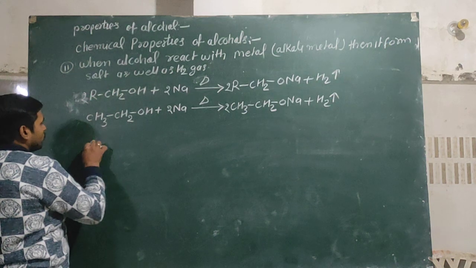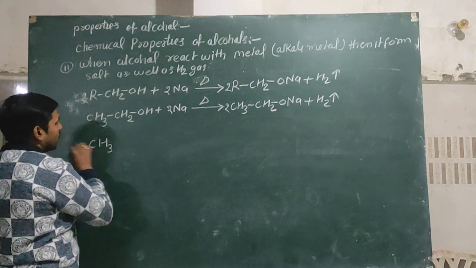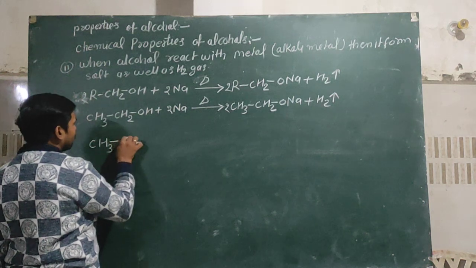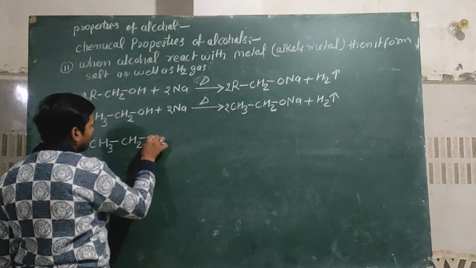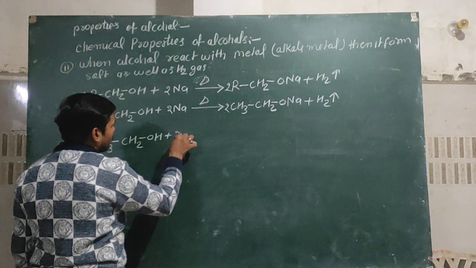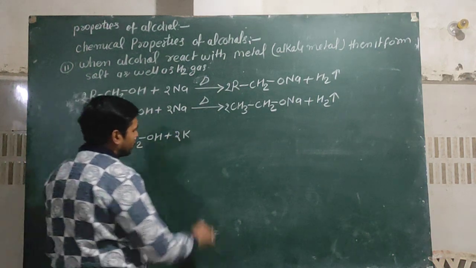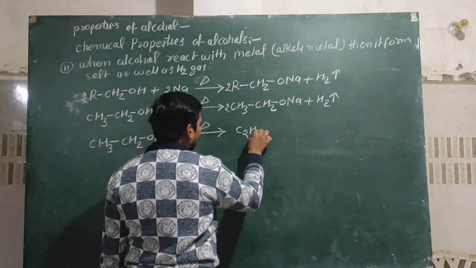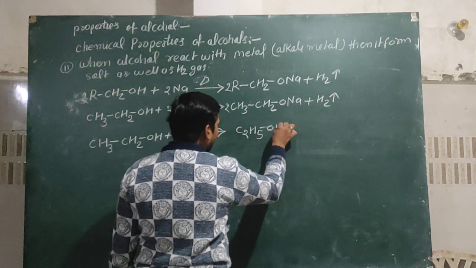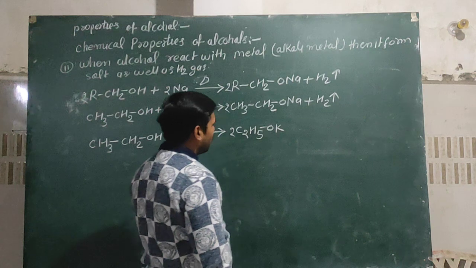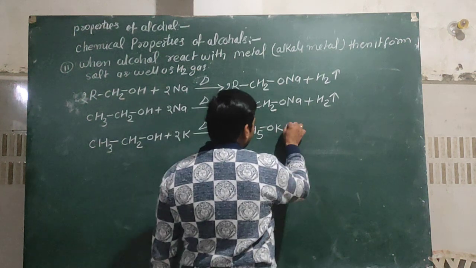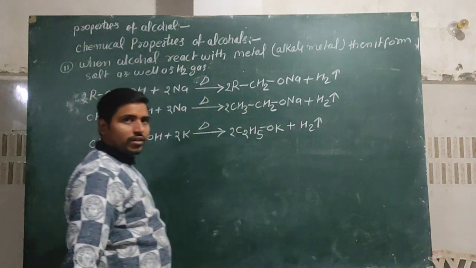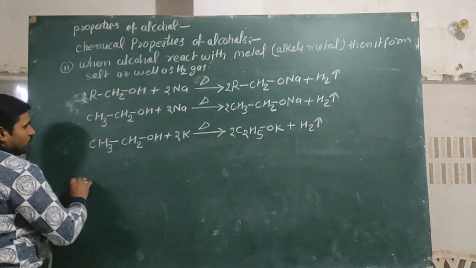We can also use different type of metal, not only Na, like CH3CH2OH plus 2K, potassium. Then it also forms 2 molecules of C2H5OK, potassium ethoxide, and H2 gas is removed.